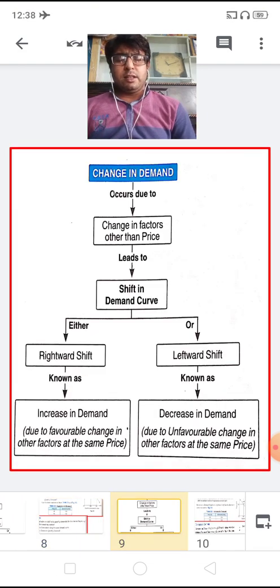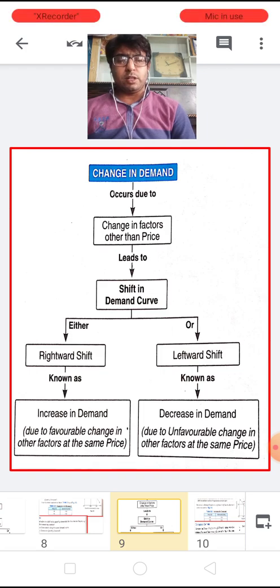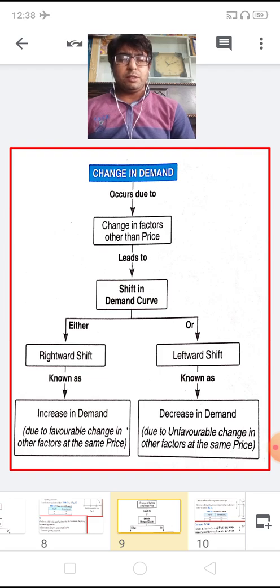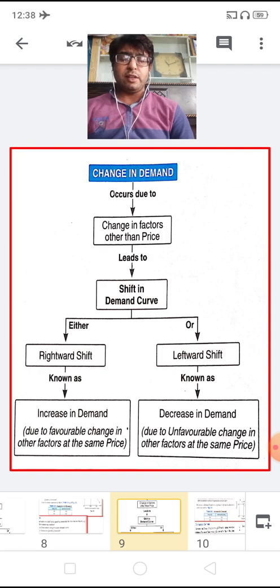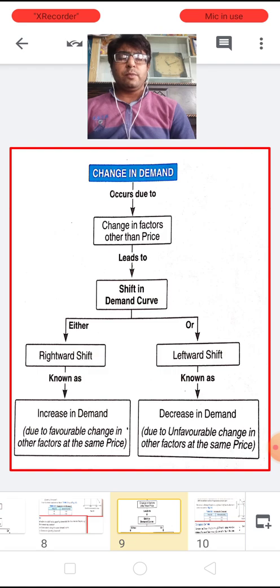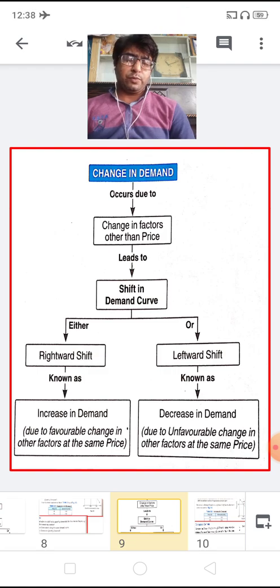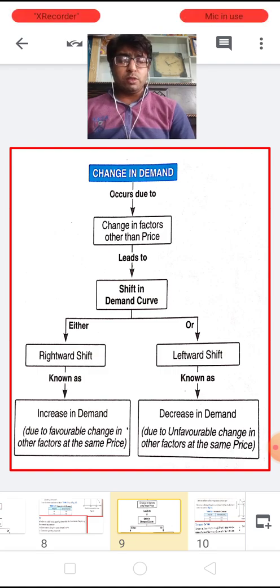Now let us learn the next point, change in demand. Children, change in demand occurs due to change in any factors other than the own price of the commodity, which leads to a shift in the demand curve. And the shift can be either a rightward shift or a leftward shift, and if it is a rightward shift, it is known as increase in demand. It is called increase in demand because we have a favorable change in any factor other than the own price.